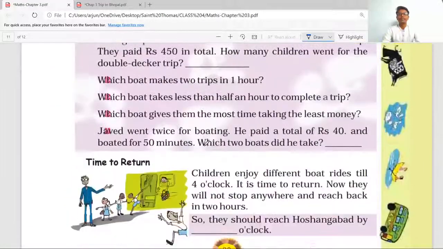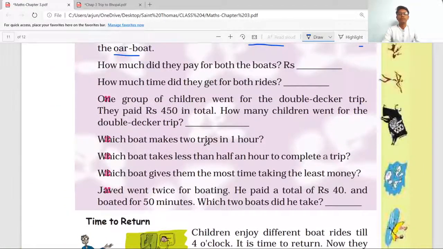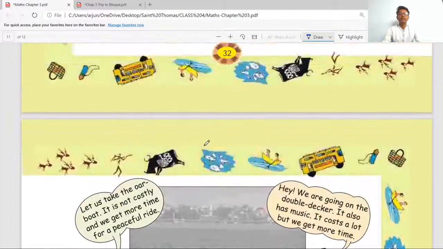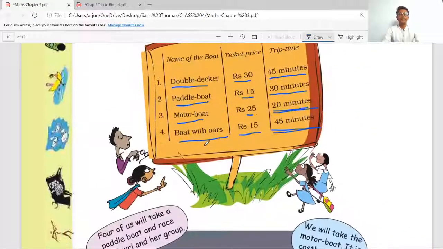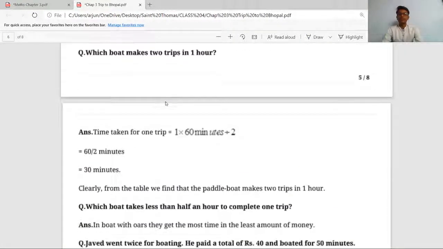Now, next, which boat makes two trips in 1 hour? Okay, so we have to see which boat makes two trips in 1 hour. So let's see the answer. Time taken for one trip equals 60 minutes divided by 2.